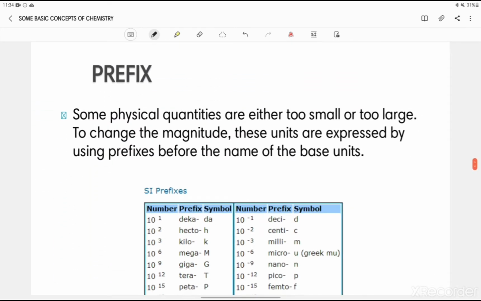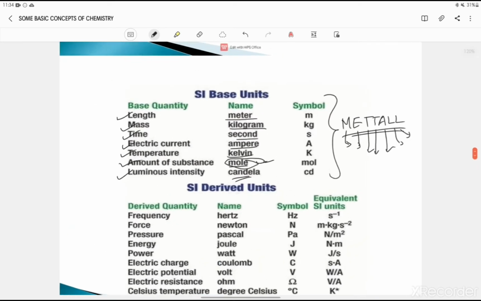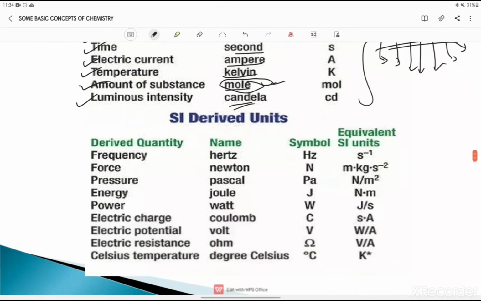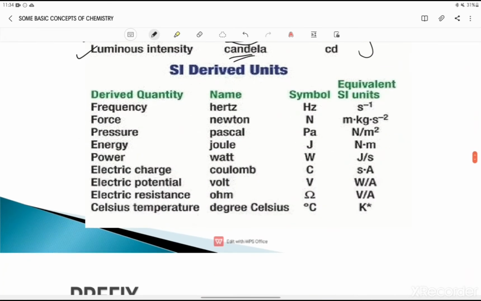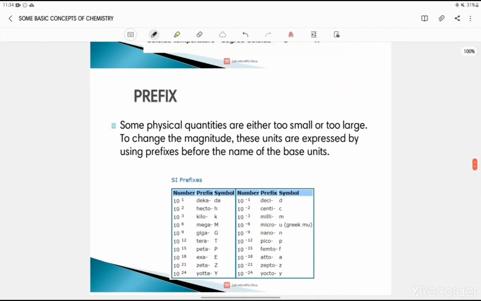So now, in chemistry, we cannot always use these units, because these units are for very large quantities, isn't it? Meter, kilogram, second, ampere, Kelvin are for very large quantities, right? In chemistry, we use smaller units. In chemistry, what do we use? Smaller units. So with measured units, we sometimes add some prefix.